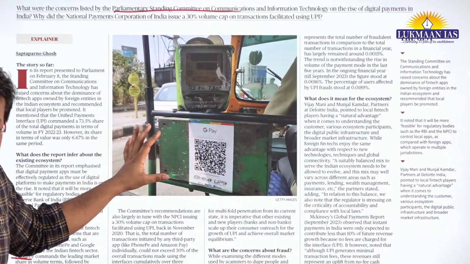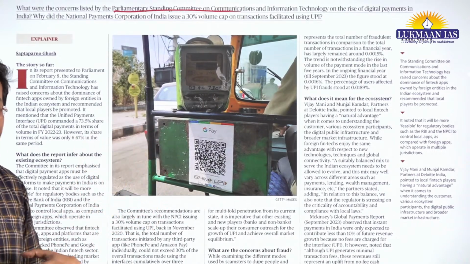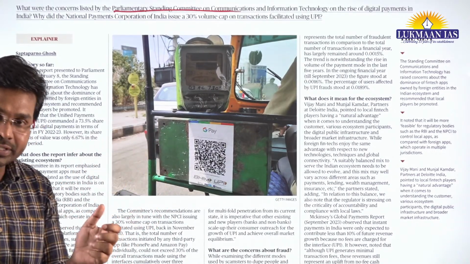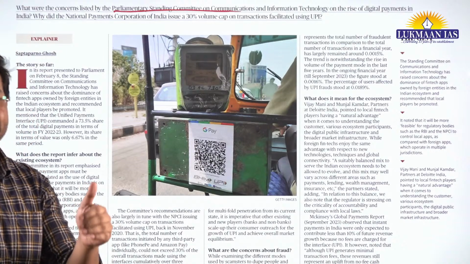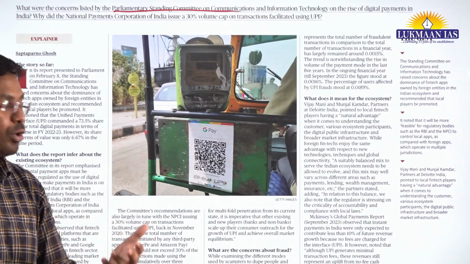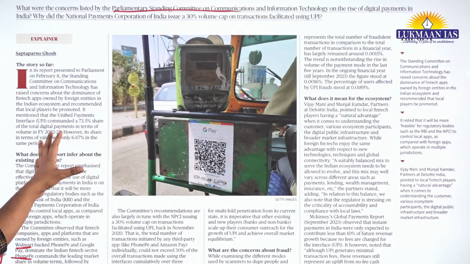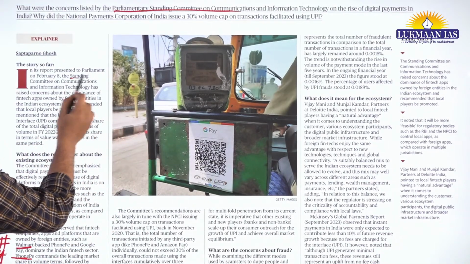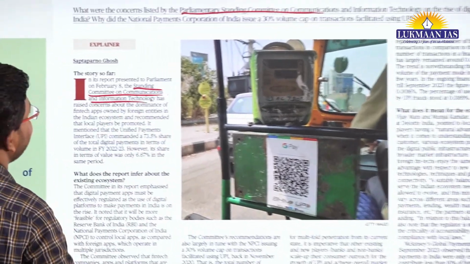However, some companies have breached those limits. They were given some relaxation, some time to comply with the norms of the Reserve Bank of India. So in this article, they have talked about the report of the Parliamentary Standing Committee, right?